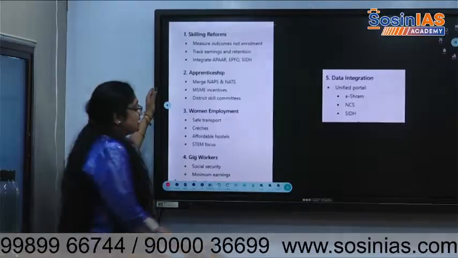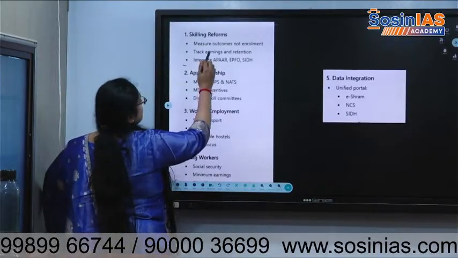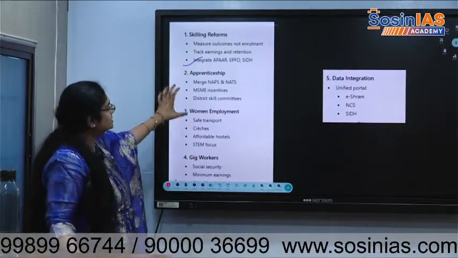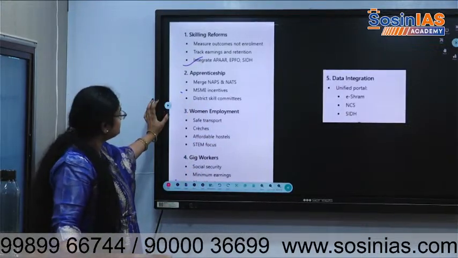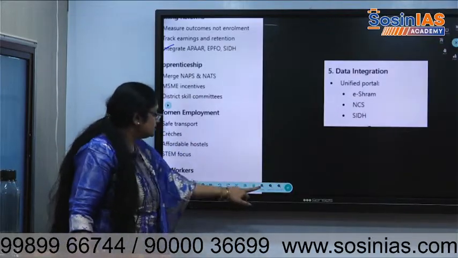Skilling reforms: there are the APAR initiative, EPFO, and Skill India Hub. There is a merger of both the schemes. We did talk about MSME incentives, and district skill committees. We did discuss all these things.